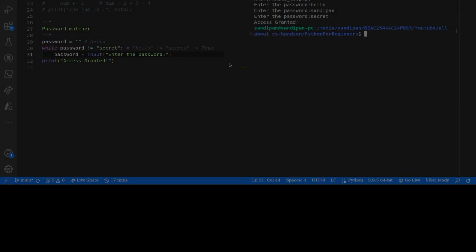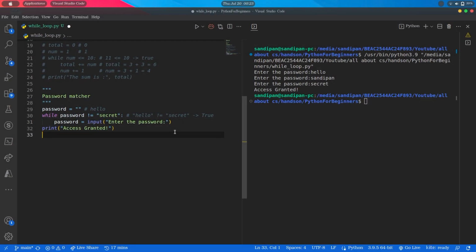Now here's the bonus point. Till now, in every example, you could have seen we haven't specified any specific number till which the loop will execute. Rather, we are specifying a condition. As long as the condition is met, the loop will continue executing. So that all covers the basic concept of loops and while loop in Python.